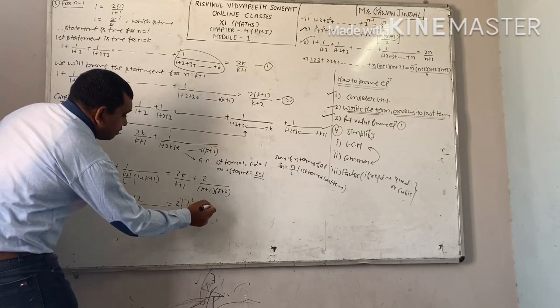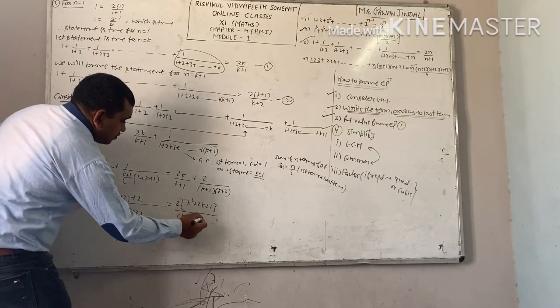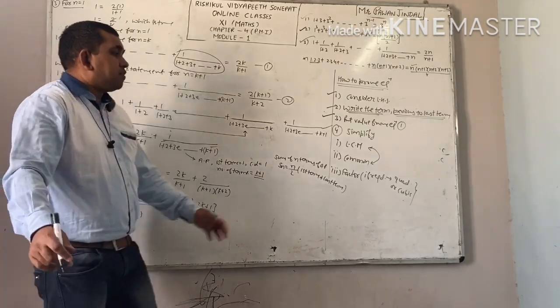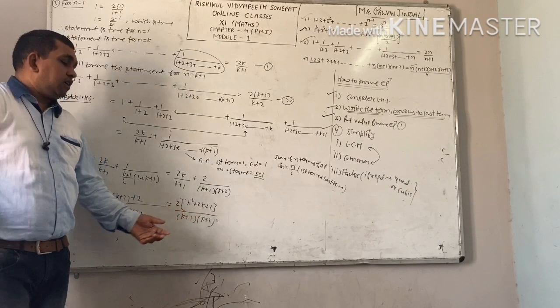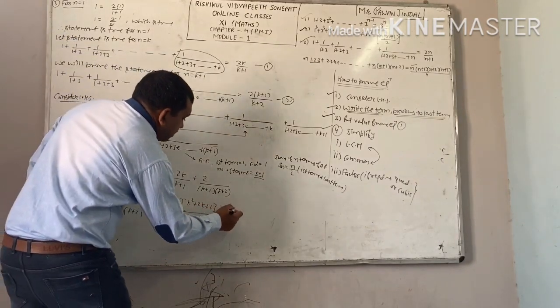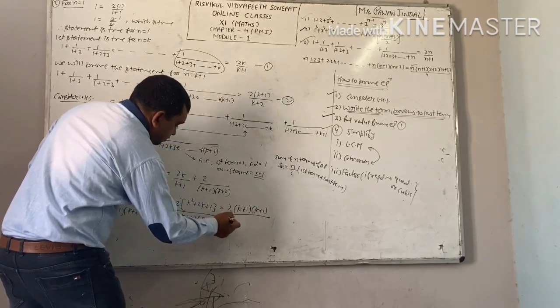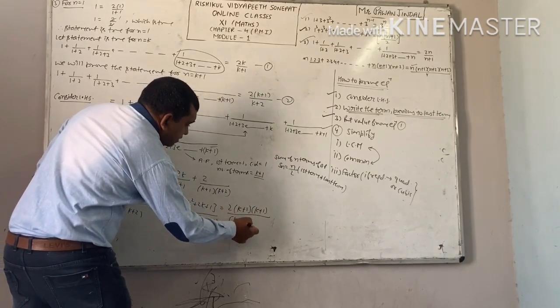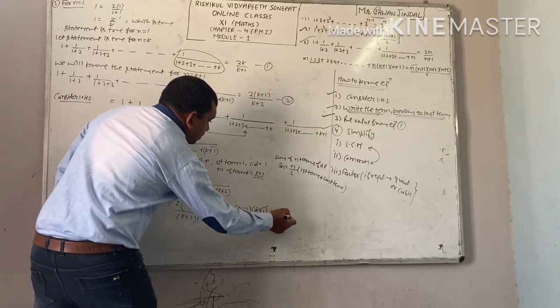And from here you will get 1. Now, last step, factor, quadratic, and you can easily make factor of this quadratic. Factors will be k plus 1 and k plus 1. This k plus 1 will be cancelled out, and remaining is equal to right hand side.